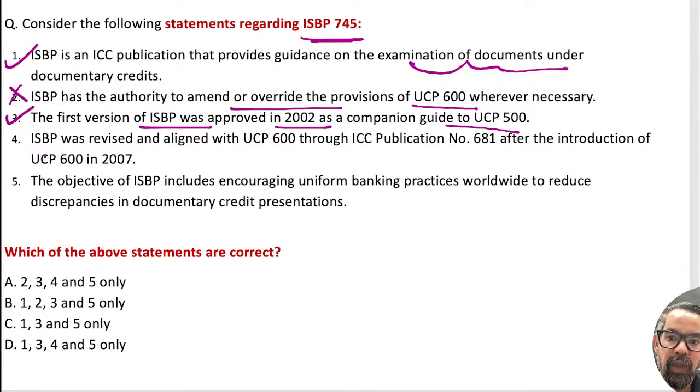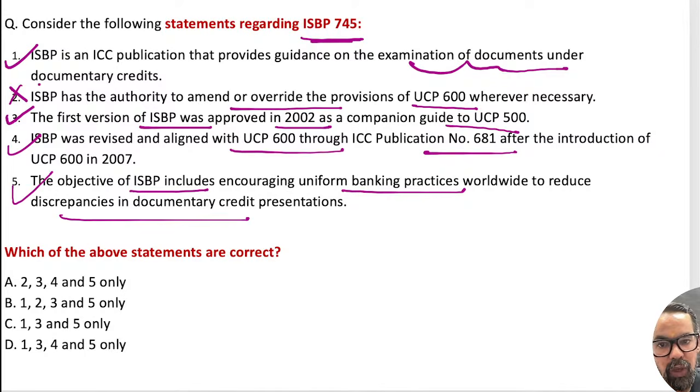This is true. The next one is, ISBP was revised along with UCP 600, ICC publication number, for introduction of this. True. The next one is, the objective includes encouraging uniform banking practices worldwide to reduce discrepancies in documentation. 1345.